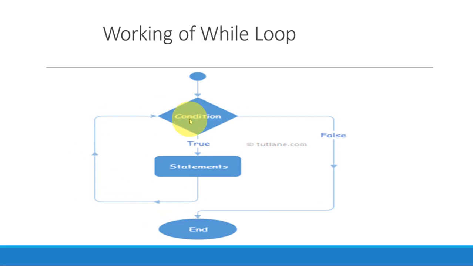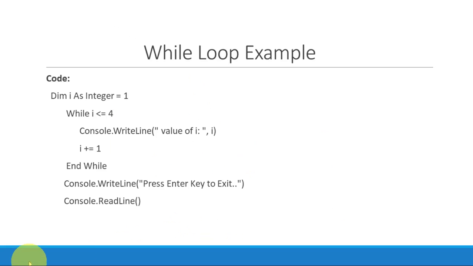Again I is 2, since I gets incremented by 1. Yes, 2 is again less than or equal to 10. The statement will get executed and so on. Repeatedly it will execute the statement until the condition is true. And in case it is false, it will go to the end, right? Then let's make it easier with an example.